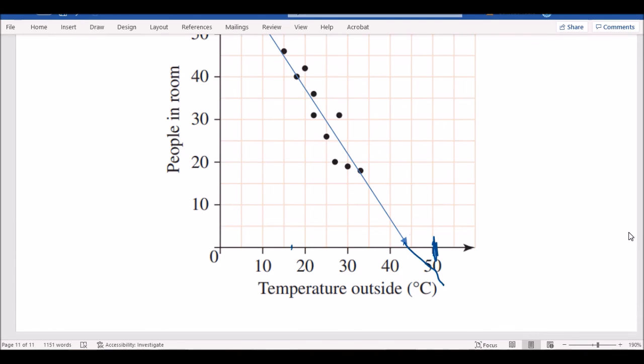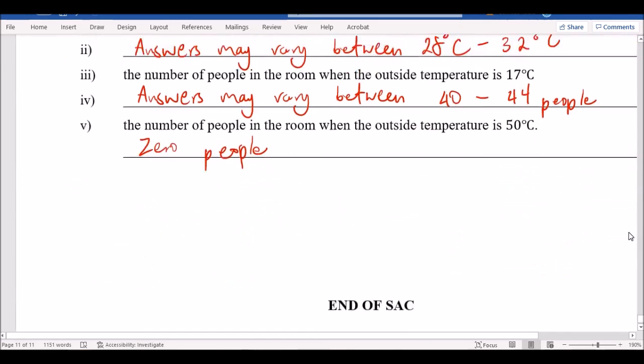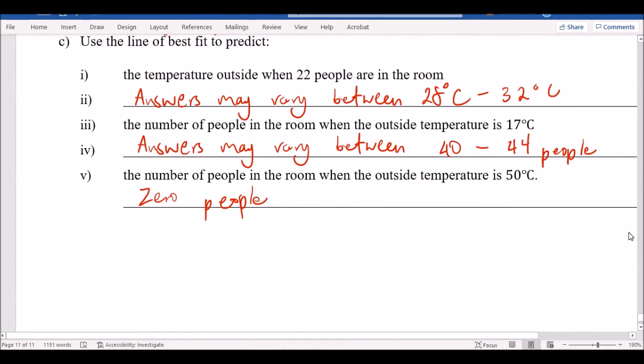Technically, that'd be incorrect because you can't have negative people in the room. The lowest number you can have is 0. So realistically, if it's 50 degrees, there shouldn't be anyone in the room. 0. All right, did anyone write something else? No? Okay, cool. All right, so that's basically